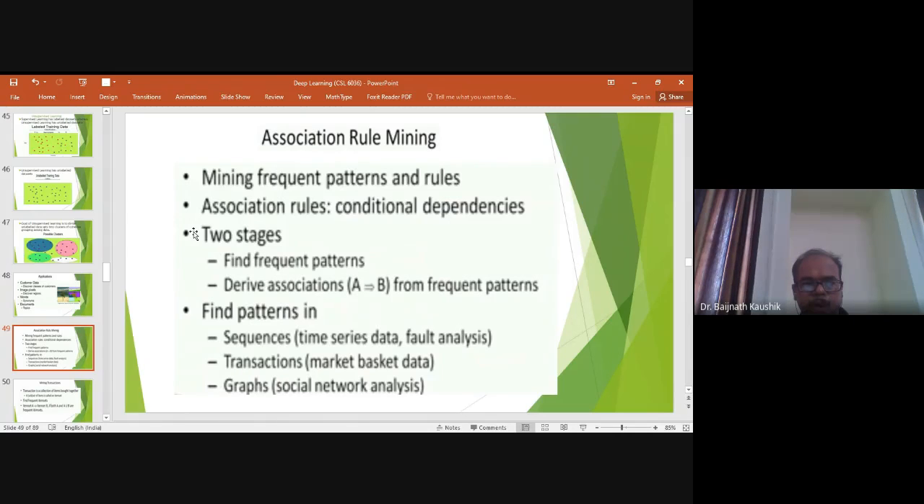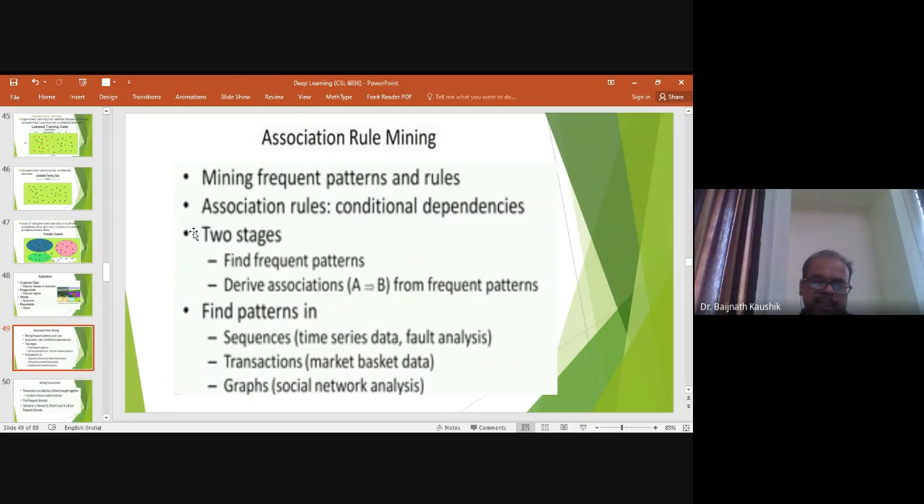Finding frequent patterns using association rule mining can be applied to many applications such as sequencing problems, transaction problems or graph problems. First I will discuss the sequencing problem. These types of problems are frequently used in time series data or fault analysis. In time series data, suppose I am interested in knowing the amount of rainfall at a particular time tomorrow, or what are the important factors that contribute most to a particular fault, like a fault in power distribution or network supply, and so on.